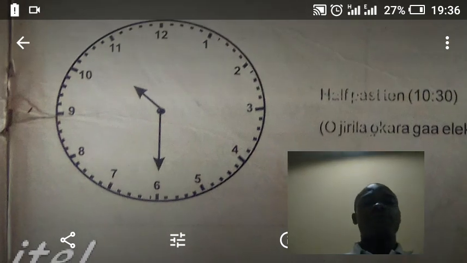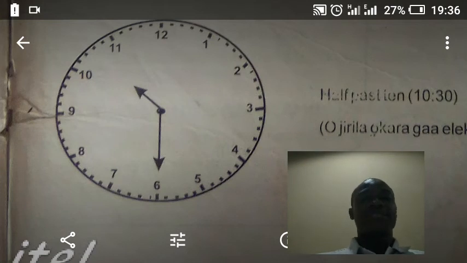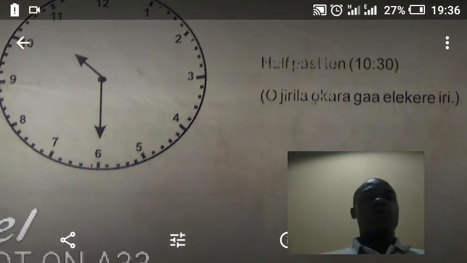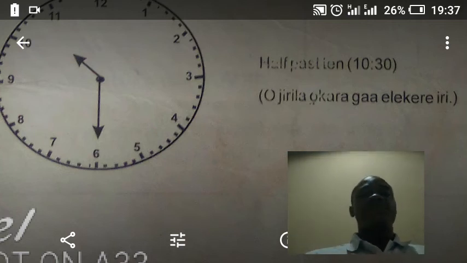Alright, so we have this next one, we have the long hand touching the 6, while the short hand is trying to move over to 11. Now, what does this mean? 10:30. That's what it means. So the short hand is moving away from 10, going to 11, while the long hand is pointing at 6.